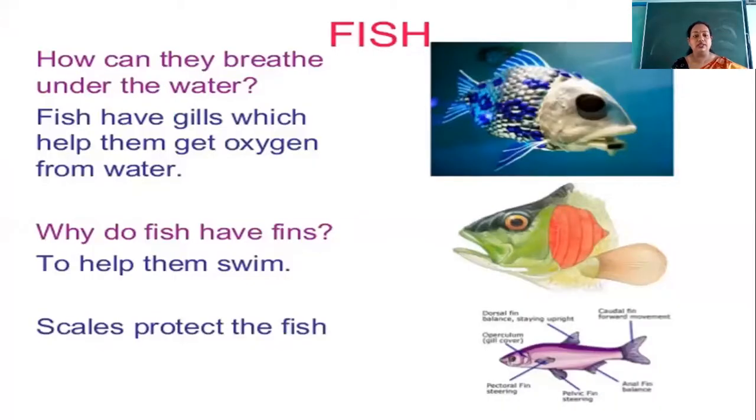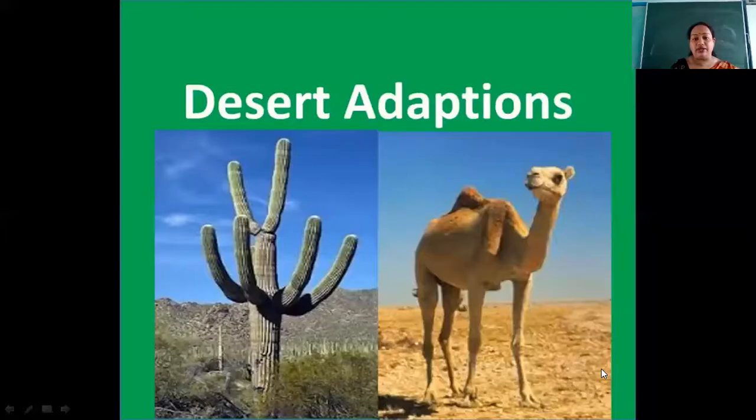Okay, you can see there's a question: how can they breathe underwater? The answer is fishes have gills which help them to get oxygen from water. This is how they breathe. Why do the fishes have fins? The fishes have fins to help them swim. And why do they have scales? They have scales to protect the internal organs.